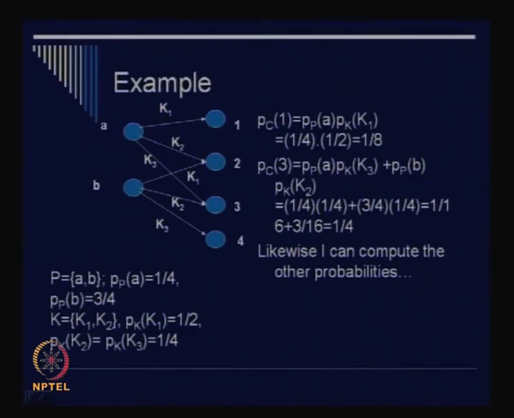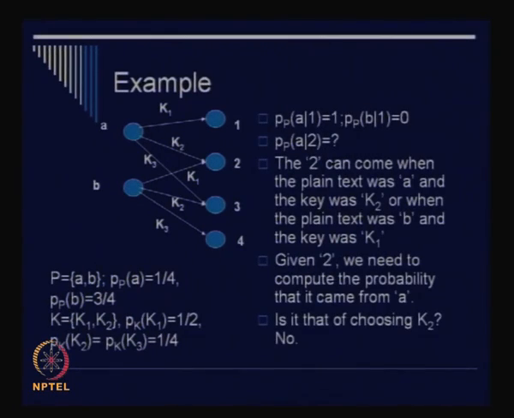So this is a simple check, but we will try to compute a slightly more complex situation, which is: what is the a posteriori probability of A given that the ciphertext is 2? Okay, we will just try to understand this complicated thing, although we have easily understood that this is not a perfect cipher. Why? Because we have to essentially go to the generalization, right? Generalizations are always complex equations. So in order to understand that, it is interesting to work with a simple example. Okay, so let us consider this.